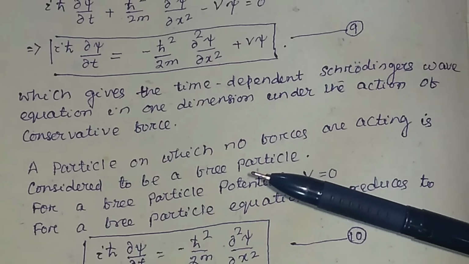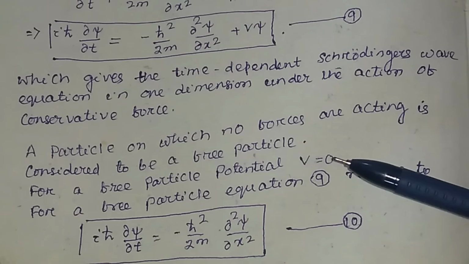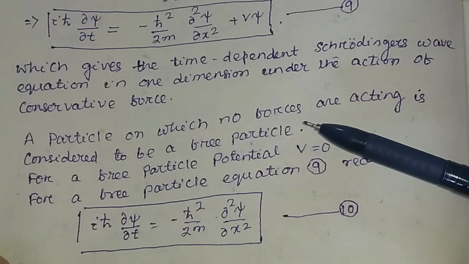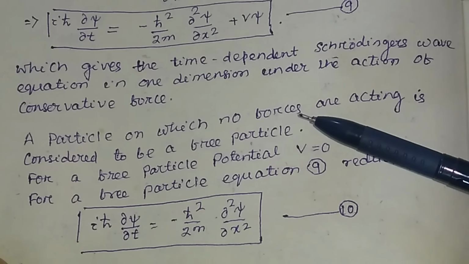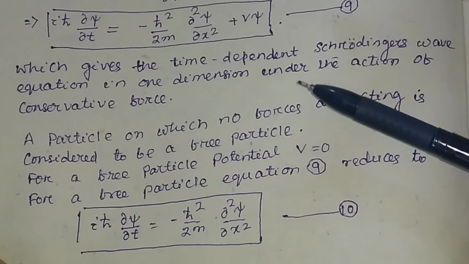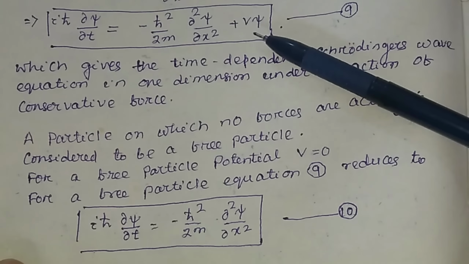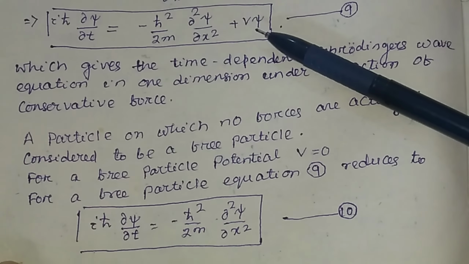A particle on which no forces are acting is considered to be a free particle. If there is no force acting on the particle, then the particle is called a free particle. And for a free particle you have no potential, so potential V will be equal to 0.